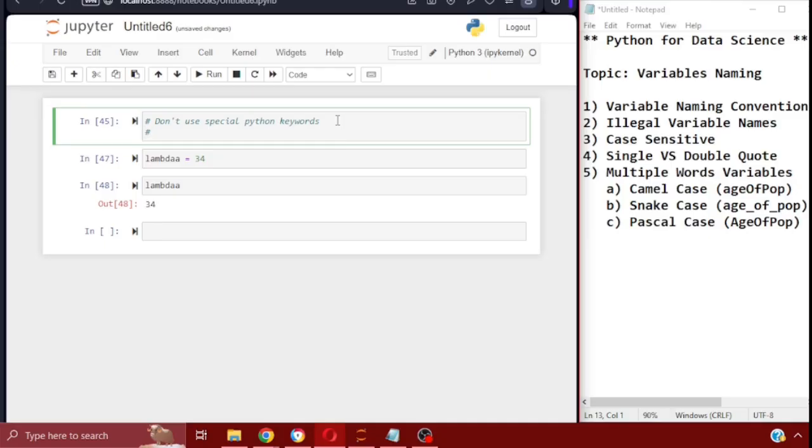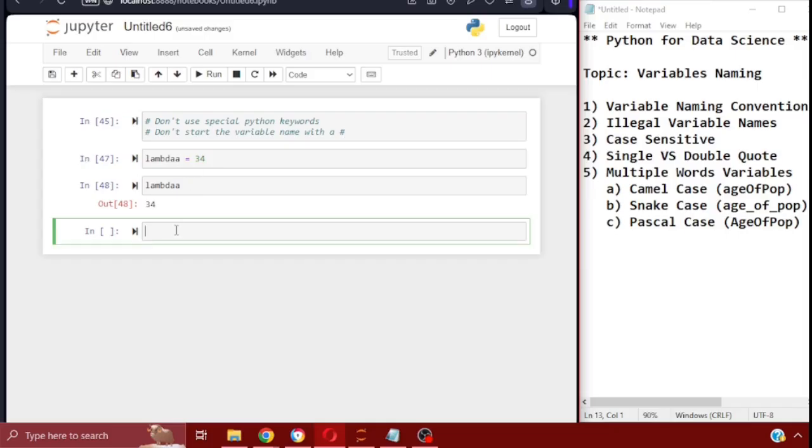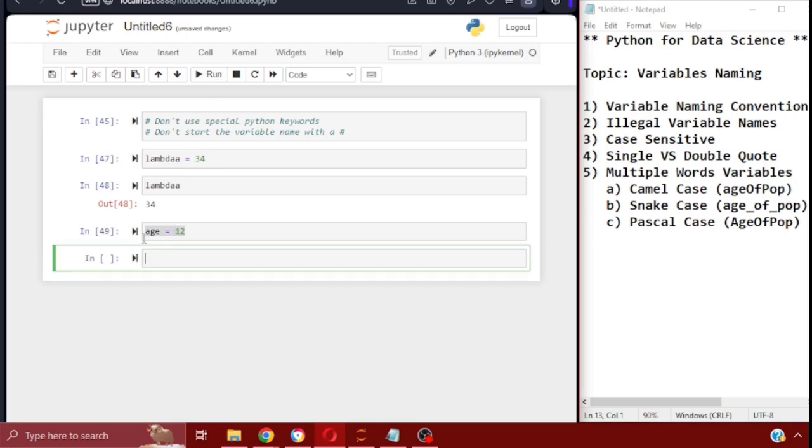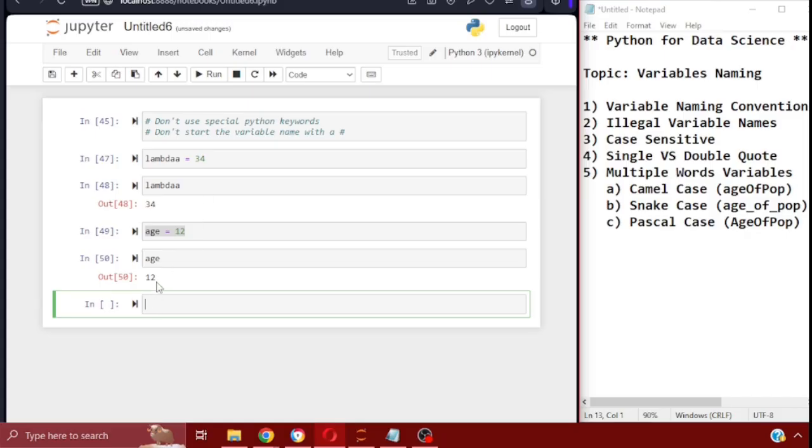Second one is that your Python variable name cannot start with a number. So don't start the variable name with a number. For example, let's say you have a variable called age, and we put the value 12. When you run this, as you can see, it was accepted, and when you call it in, there you go.